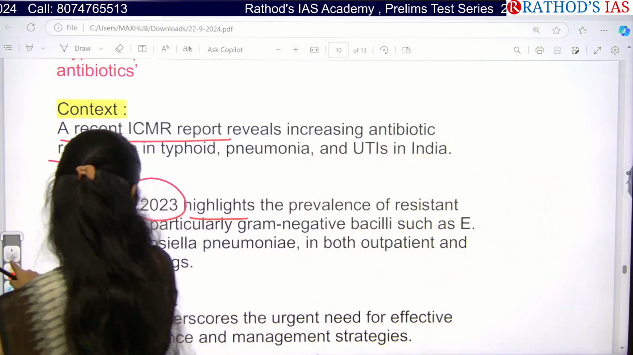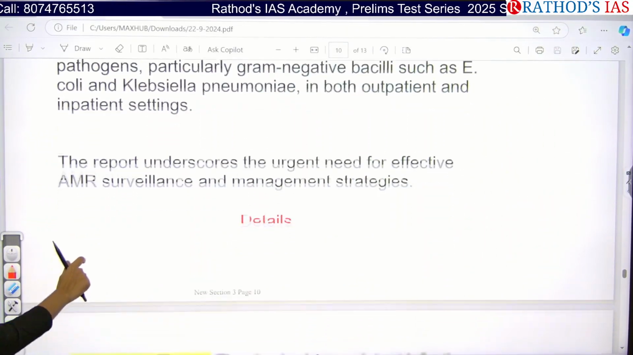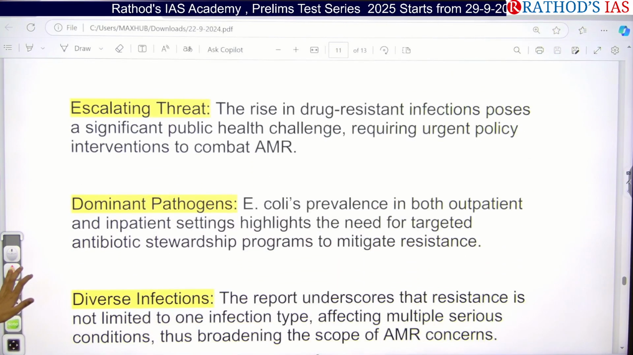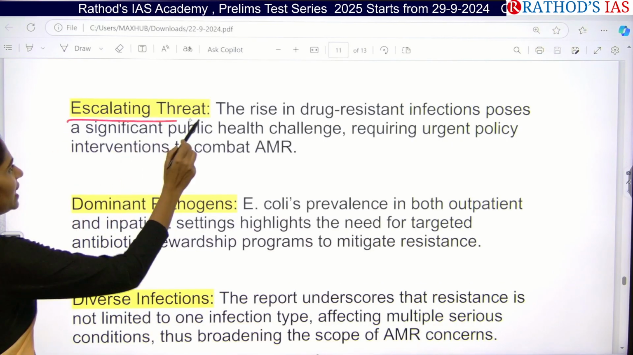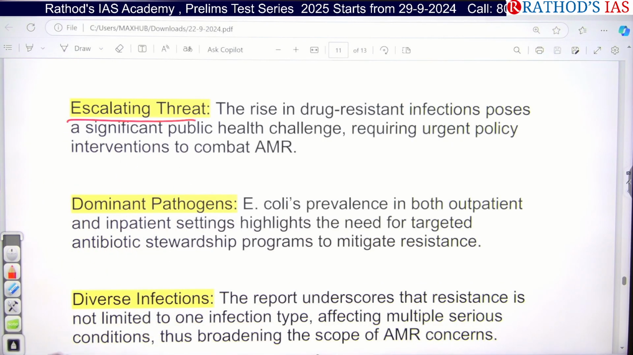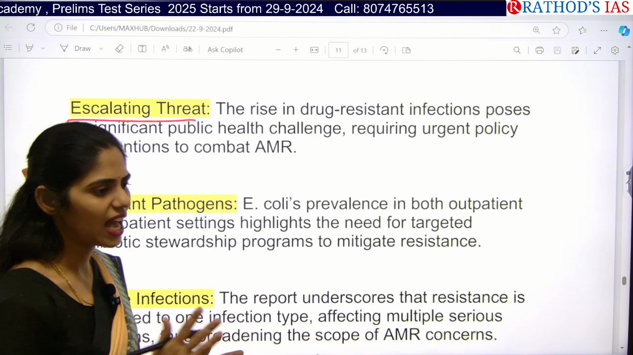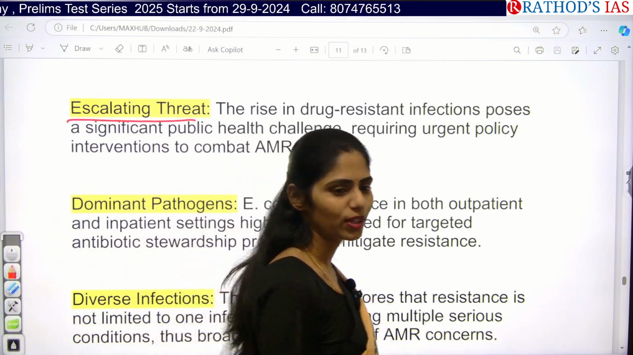Okay, so this report is saying that there is an urgent need for effective antimicrobial resistance surveillance and management strategies. What this article is saying is that whenever there is an increase in drug-resistant infections, it causes a new challenge for public health. And actually, if a bacteria has resistance to almost all antibiotics, then what happens?